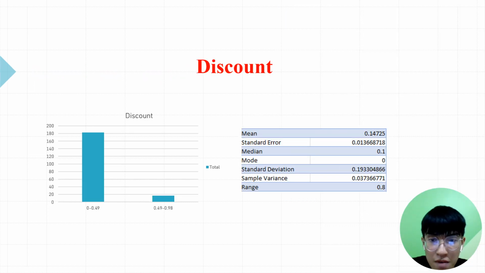First of all, for discount, the average mean is 0.14725 and the median is 0.1. Based off the chart, we can see that the group of 0 to 0.49 has the largest number, which is 180, and the group of 0.49 to 0.98 has 20.